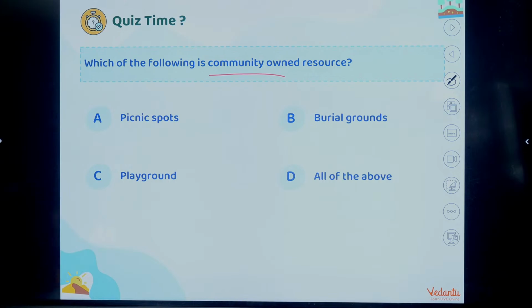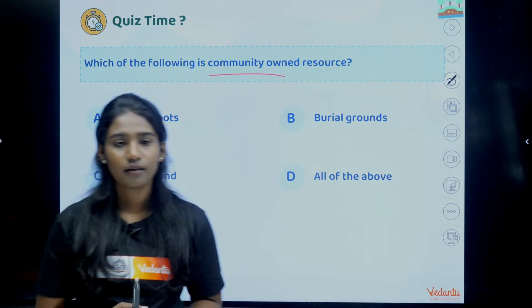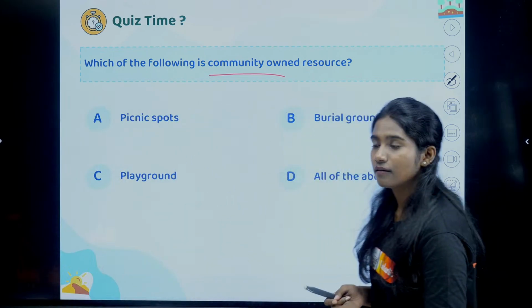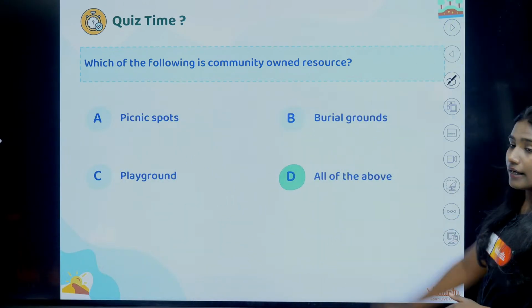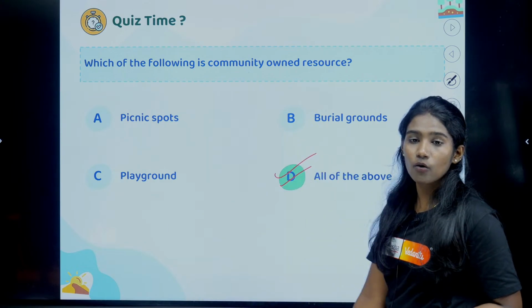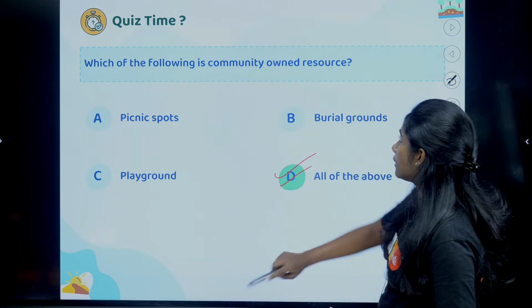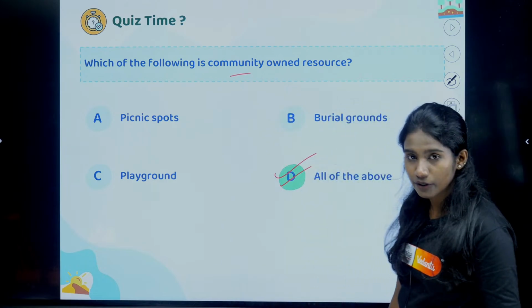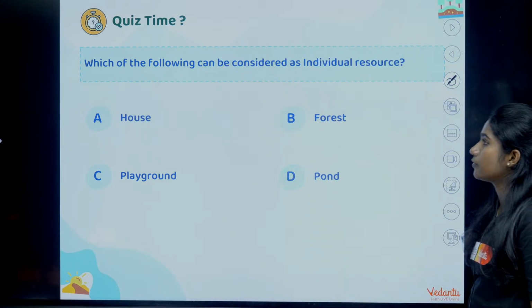Which one is the right answer? Any guesses? It is option D. See, picnic spot, playground, even burial ground, all these are owned by a particular community. So it is a community owned resource, right?